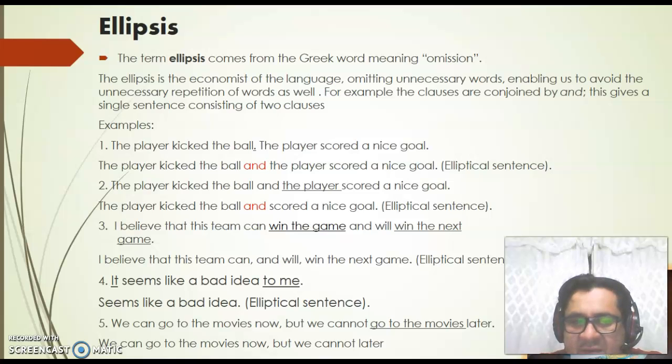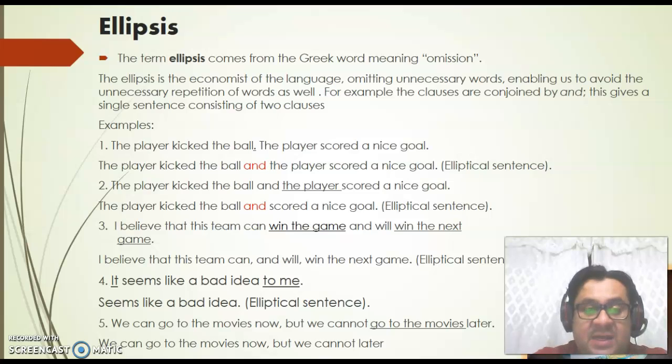Number 2, the player kicked the ball and the player scored a nice goal. The player kicked the ball and scored a nice goal. That's the elliptical sentence. We omit the words the player. Number 3, I believe that this team can win the game and will win the next game. I believe that this team can and will win the next game. You can see the elliptical sentence. We omit the game.